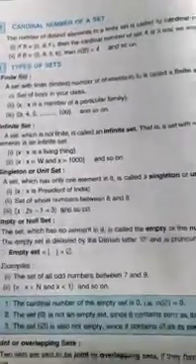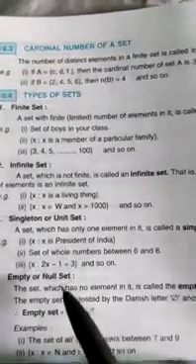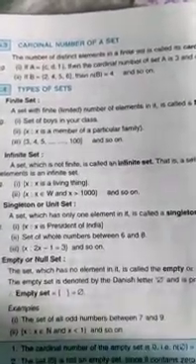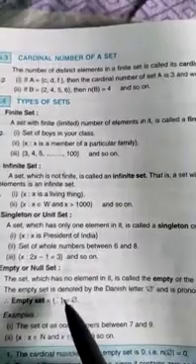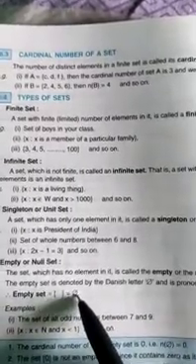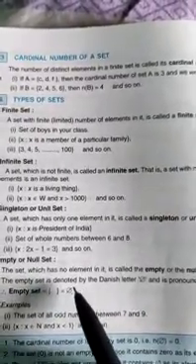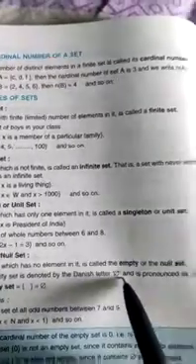Empty set or null set. Null set means nothing, which defines nothing, meaning there is no element. The set which has no element is called an empty or null set, and it is denoted by phi. The empty set is denoted by the Danish letter that is known as phi. It is written as phi.